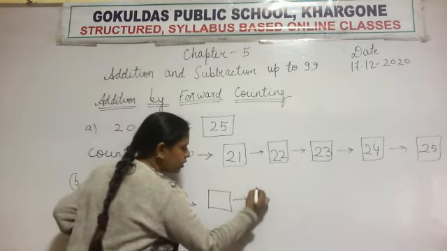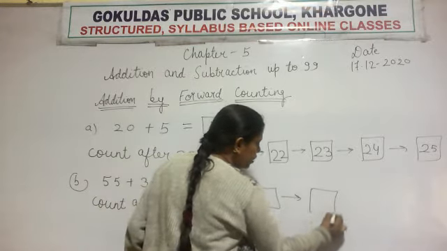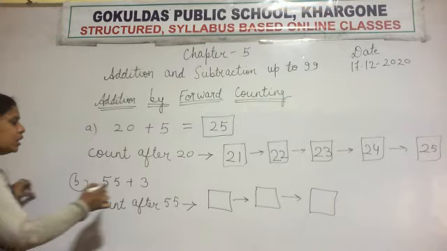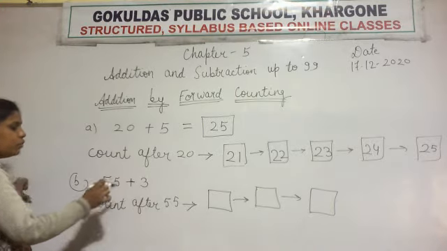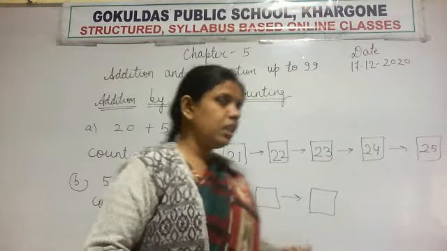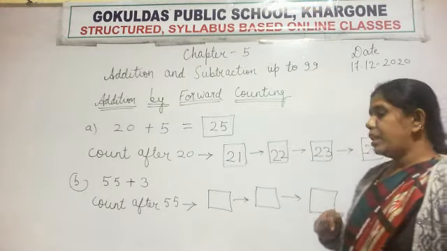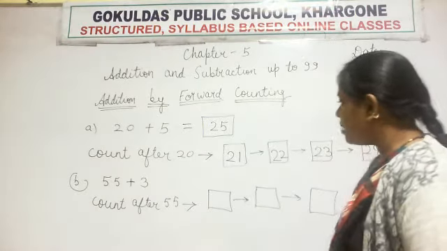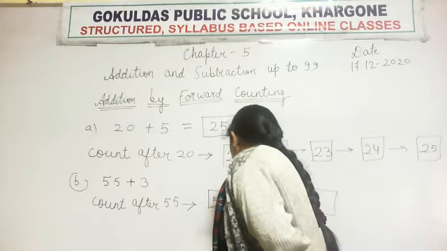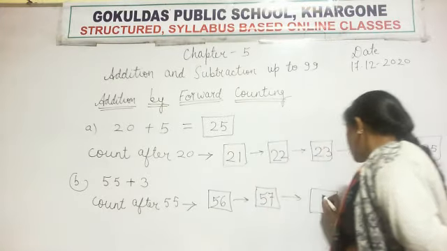1, 2 and 3. Why did we make 3 boxes? Because we have to add 3 to 55. That means we have to count 3 numbers after 55, so we made 3 boxes here. So write the numbers that come after 55: 56, then 57, then last 58.